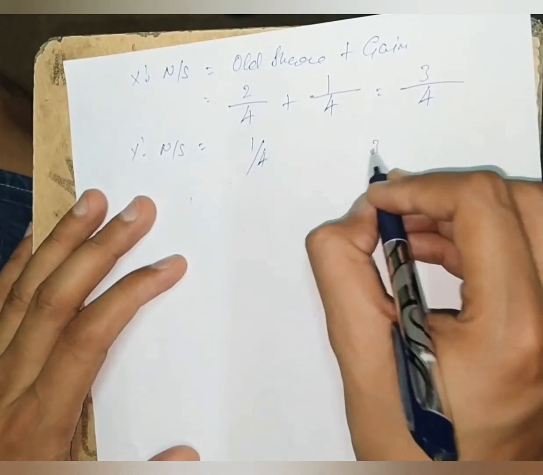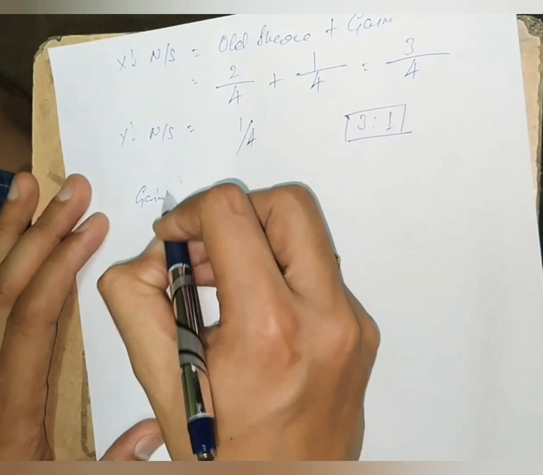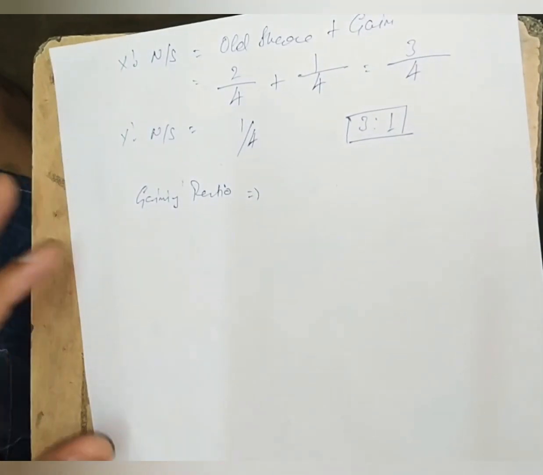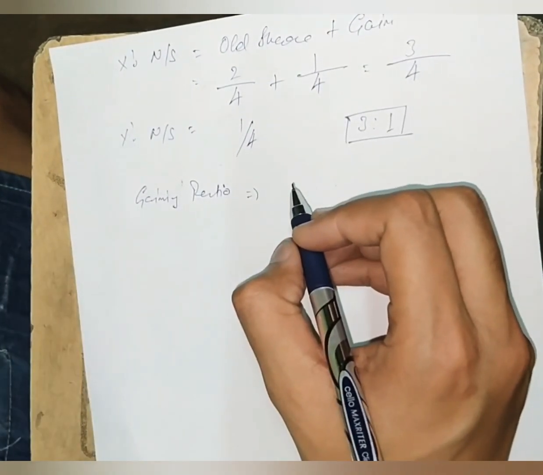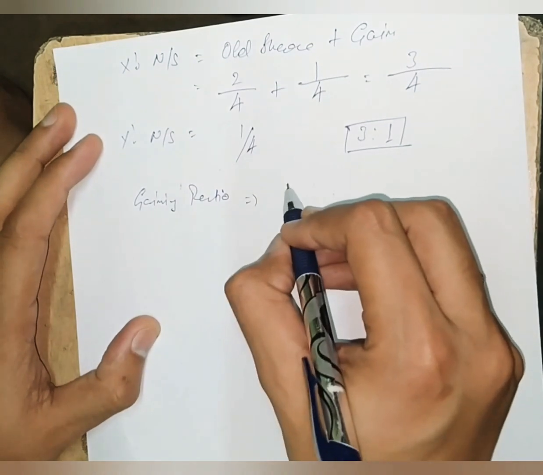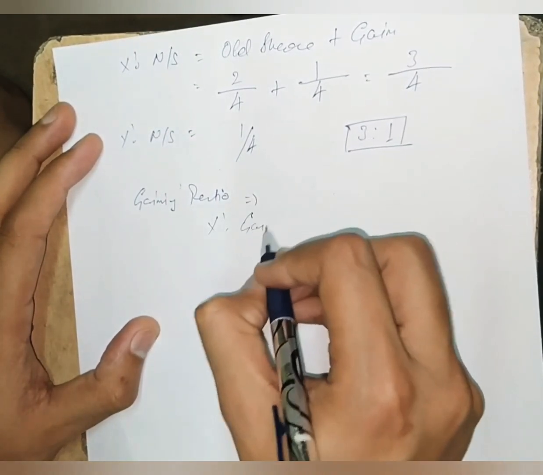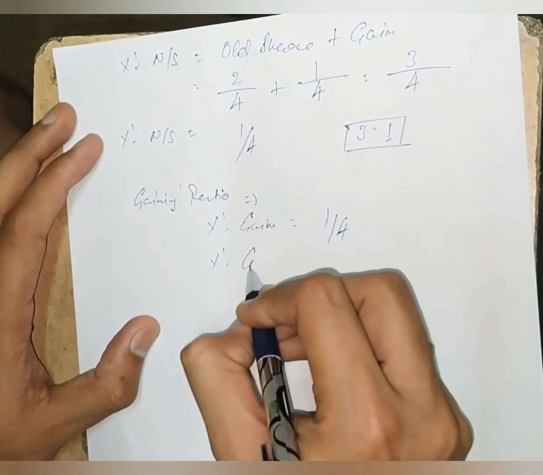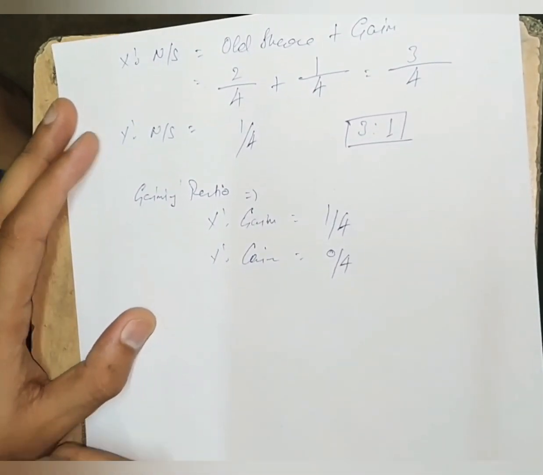So new profit sharing ratio will be 3:1. And gaining ratio will be, now X is the only gaining partner, so the entire gain is transferred to X. So gaining ratio will be X's gain, that is 1/4, Y's gain will be 0/4. Clear?